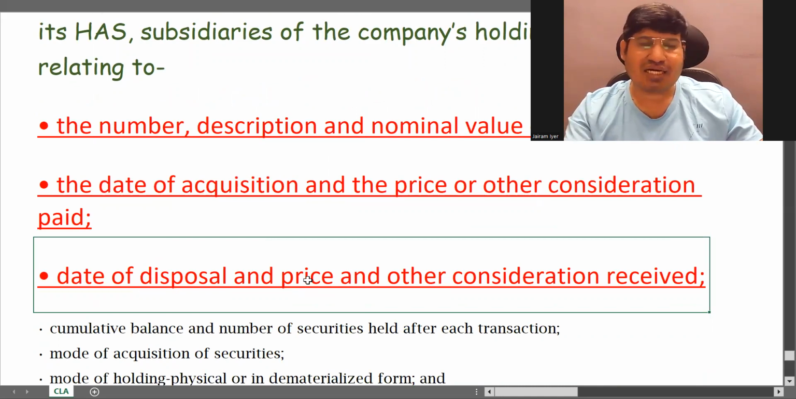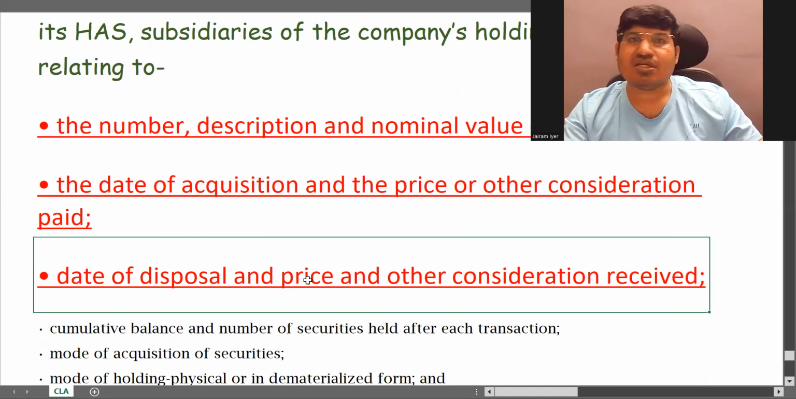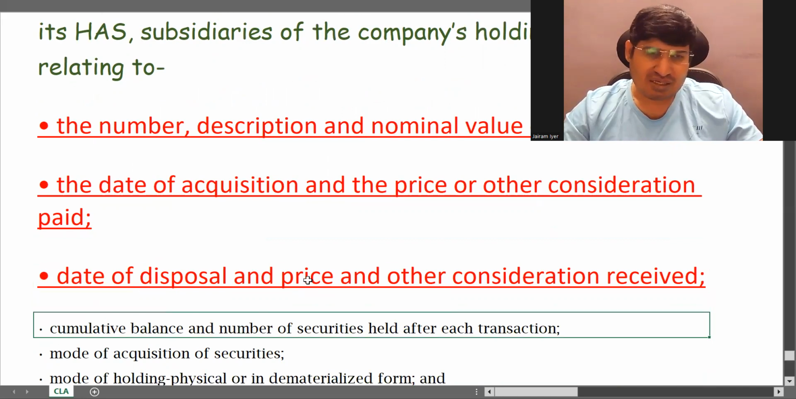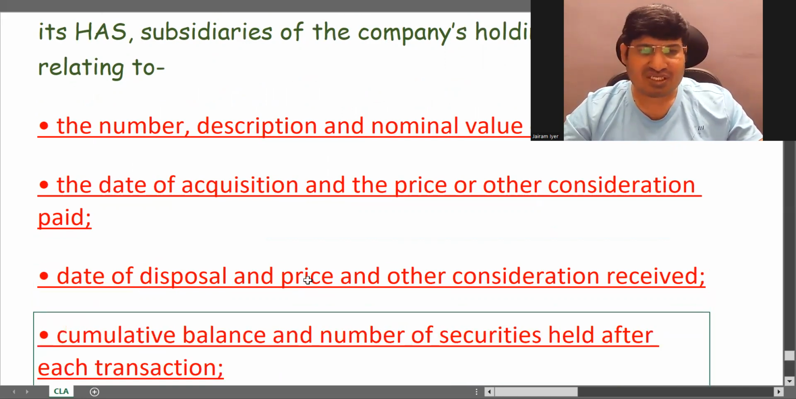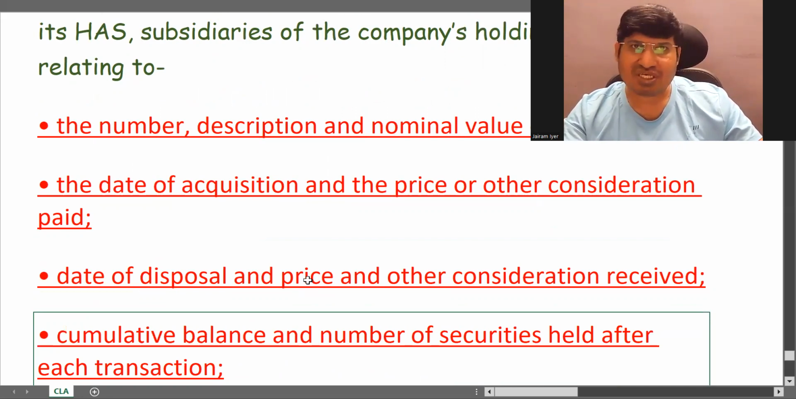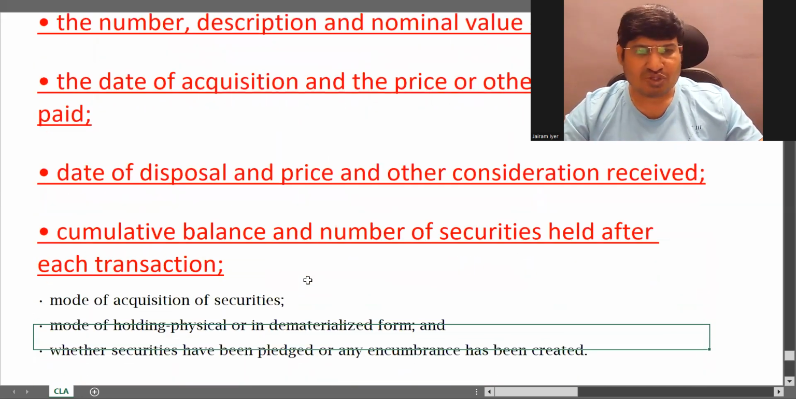So if you had, say, a total of 1,000 shares, then you sold off 200 shares. In that case, you have to write the date of disposal, price, and other consideration you have received. Then the cumulative balance and number of securities held after each transaction. So every time you sell some part of the securities, what was the balance left? All that also you have to show.